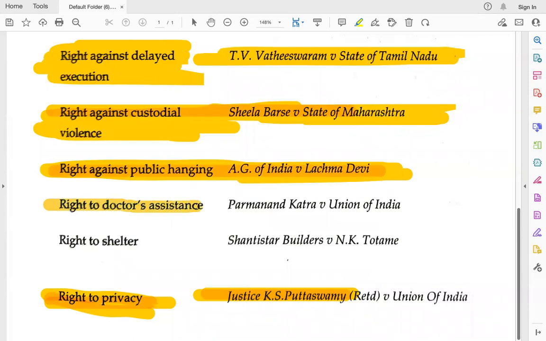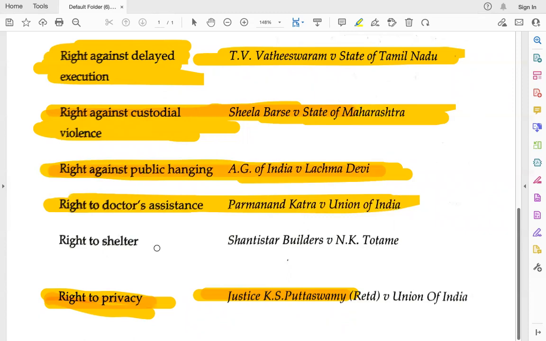Okay, right to doctor's assistance. Everybody has the right to doctor's assistance. That was decided in Parmanand Katara versus Union of India, and it was decided in 1989. So both the cases, right against public hanging, Lakshmi Devi case, and right to doctor's assistance, Parmanand Katara case, were decided in 1989.